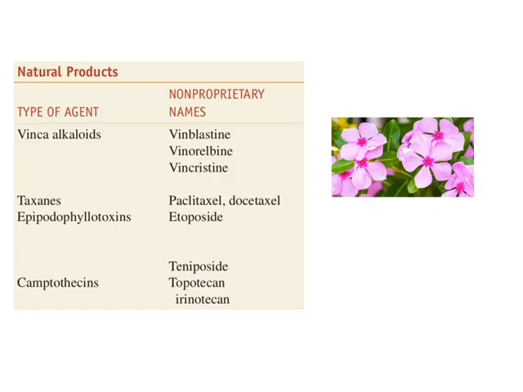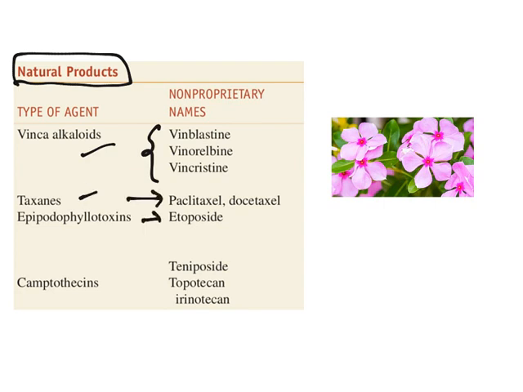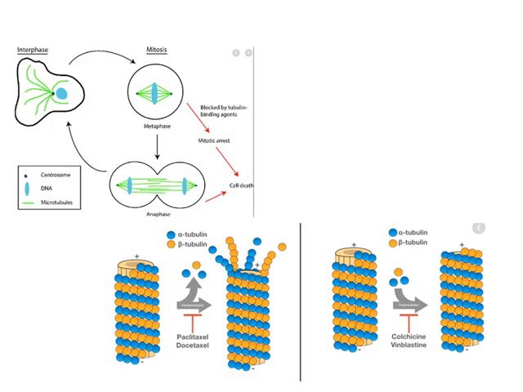Now, moving to the next one, natural products. In these natural products, I have divided them into two groups. One, vinca alkaloids: you have vinblastine, vinorelbine, vincristine; taxanes, paclitaxel, docetaxel; epipodophyllotoxins; and camptothecins. The vinca plant is abundantly seen everywhere. It is a wild type, Vinca rosea. From that, the drugs vinblastine, vinorelbine, vincristine are obtained. Both these classes, vinca alkaloids and taxanes, act on tubulin protein.